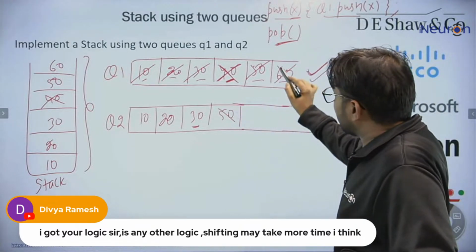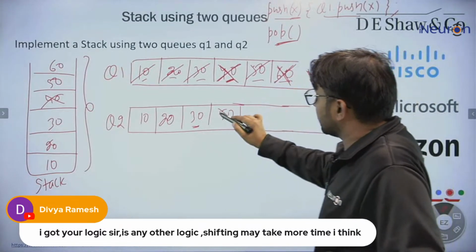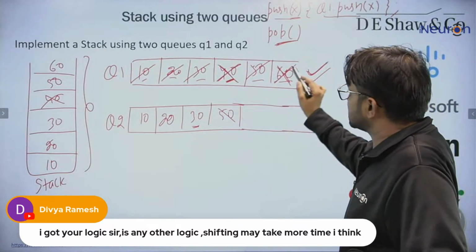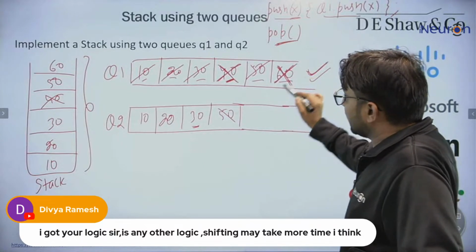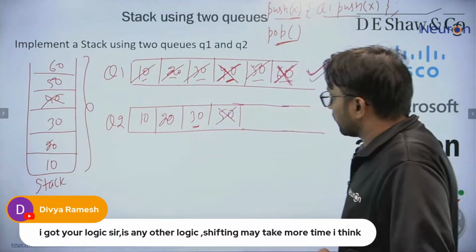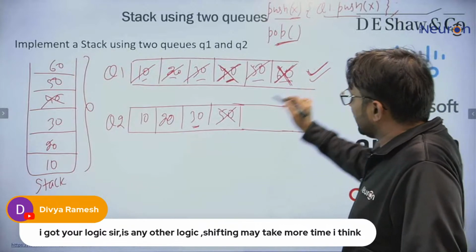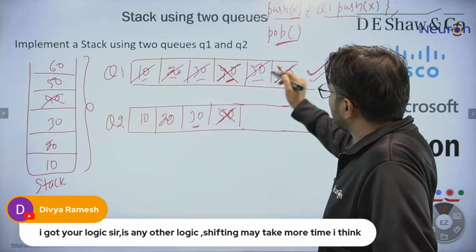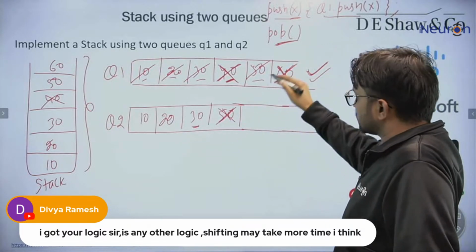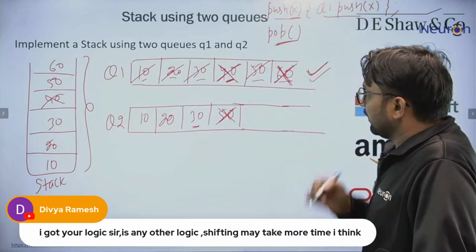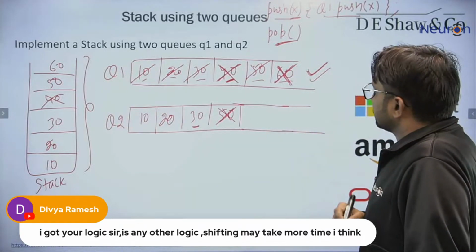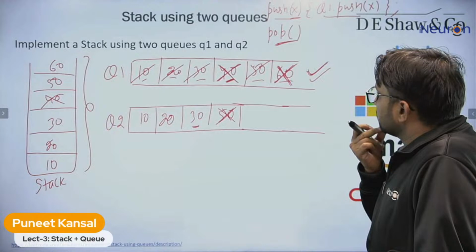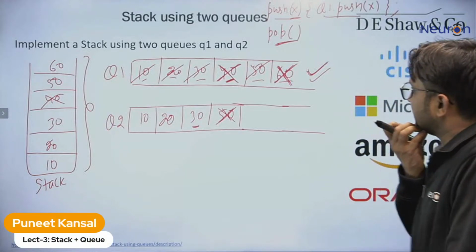Now this time, earlier you were deleting the last element from here. Your code is getting complicated, means earlier you were deleting from here, and now you are deleting from here, the top. If this is empty, you are deleting from here. If this is not empty, you may be deleting from here, or otherwise you are shifting here, then deleting. Let me take another case.